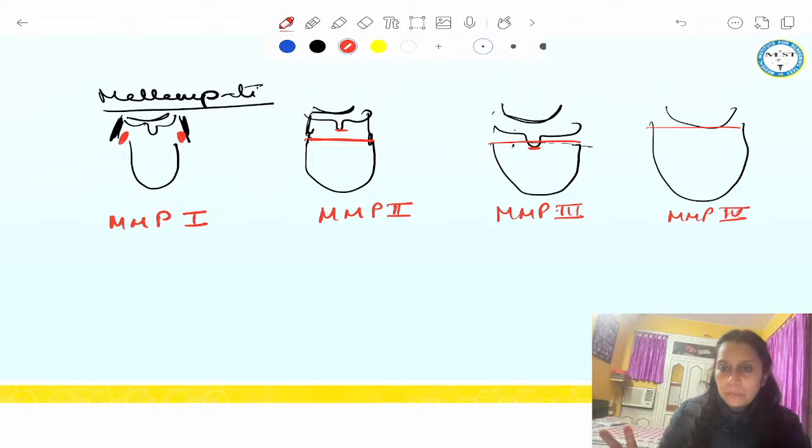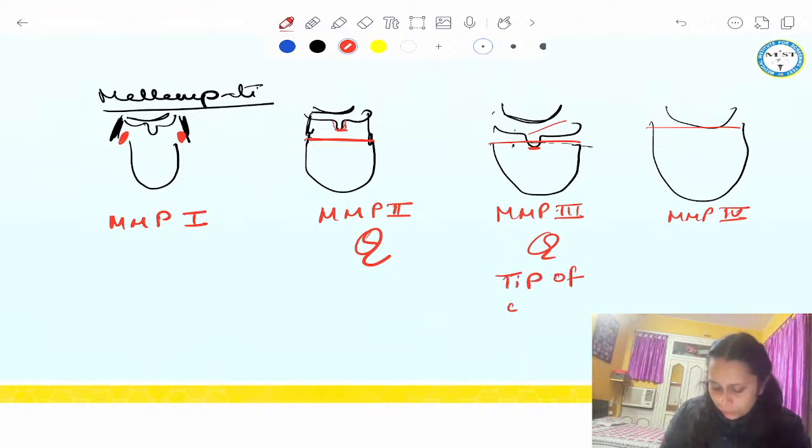Two gradings are important from the exam point of view, grades 2 and 3. In grade 2, the entire uvula will be seen, and in grade 3, only the base of the uvula will be seen. The tip of the uvula will not be seen in grade 3.